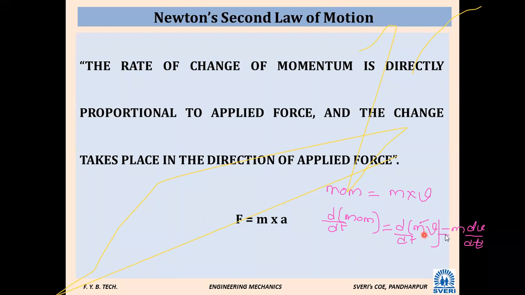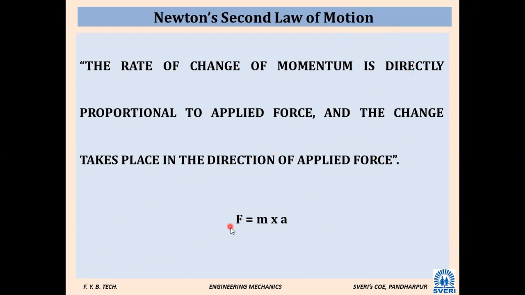Here the mass is constant, so I have taken it outside, and the remaining is dv by dt. dv by dt is the rate of change of velocity with respect to time, that is nothing but your acceleration. So this is very important from the examination point of view. How you are going to get this one?